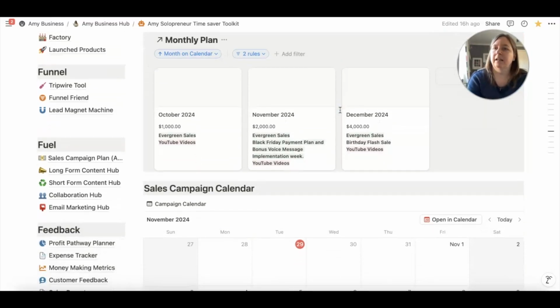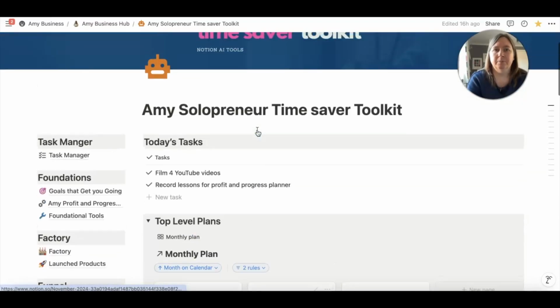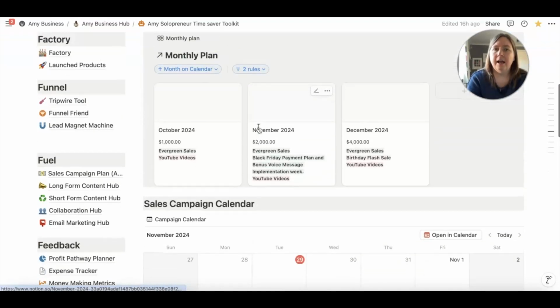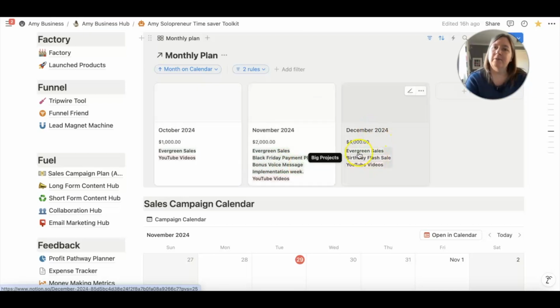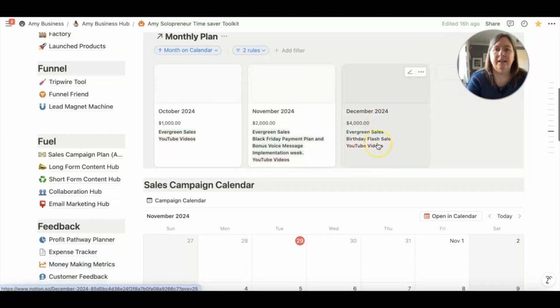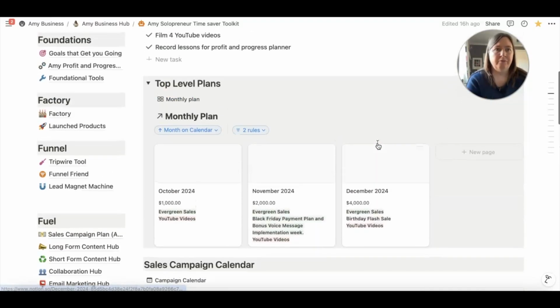And that just means that, this is the main dashboard page of my toolkit, I can see exactly what I need to do. So this is the 29th of October today. So I'm focusing on evergreen sales and YouTube videos this month. Next month I'll be focusing on evergreen sales, YouTube videos, and I have a plan for selling my toolkit for Black Friday. So I'll be doing that. And then in December I'll be doing my evergreen sales, YouTube videos, and a birthday flash sale. So much like what my plans are for next year, but in 2024. So that just keeps me right.